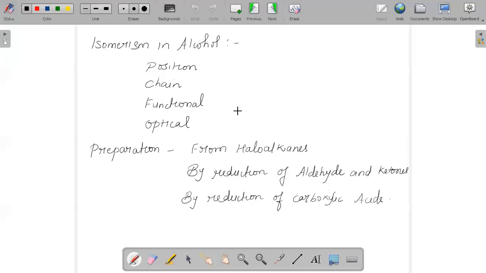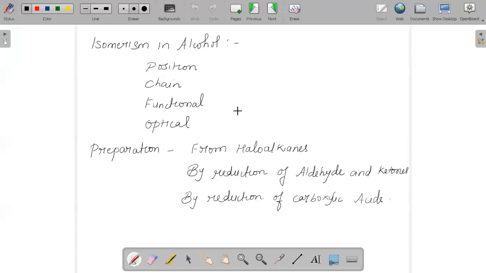Propanol can also be said as functional isomerism. You will have methoxy ethane, where their functional group is differing, but they will have the same chemical composition. So likewise, you can say alcohols exhibit position isomerism, chain, functional and optical.